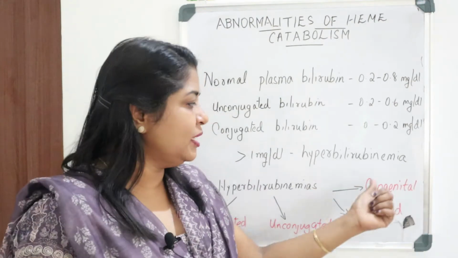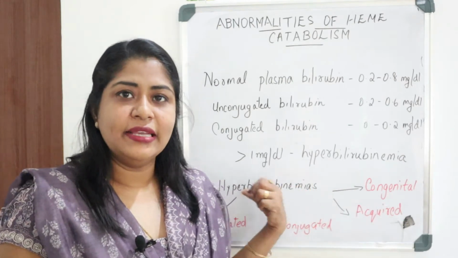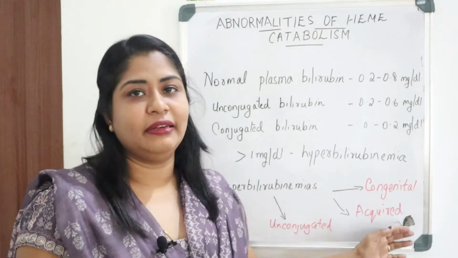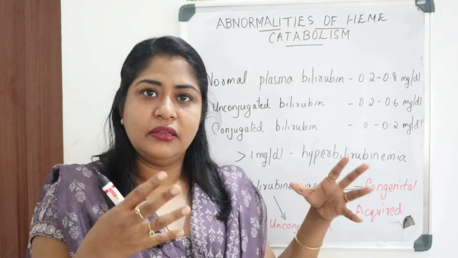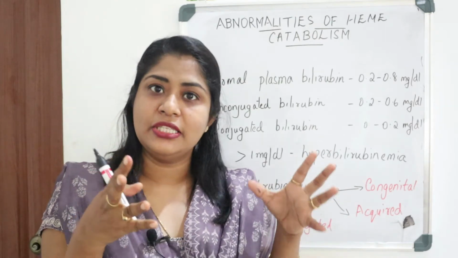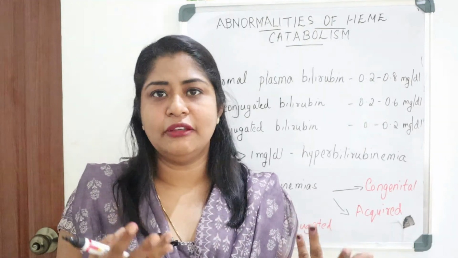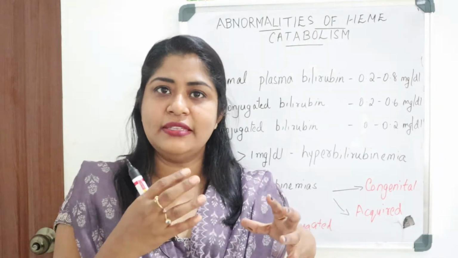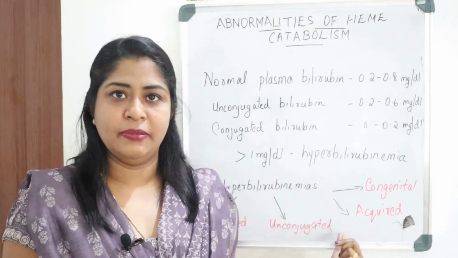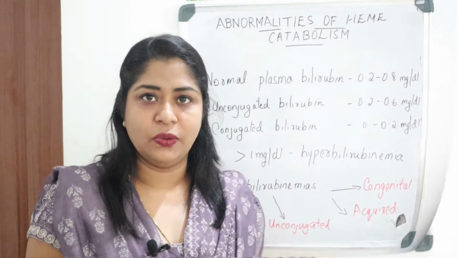This hyperbilirubinemia is of two types, that is congenital and acquired. And again, we can say unconjugated hyperbilirubinemia and conjugated hyperbilirubinemia in both these categories. Coming to the cause for this hyperbilirubinemia, it may be due to increased production of bilirubin, or due to a defect in the conjugation or a defect in the excretion. So these three are the main causes for hyperbilirubinemia. We will discuss mainly the acquired hyperbilirubinemia in this video.